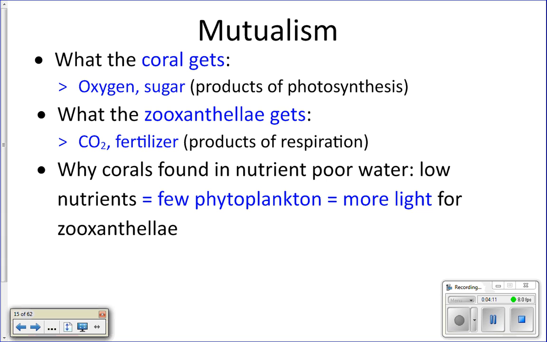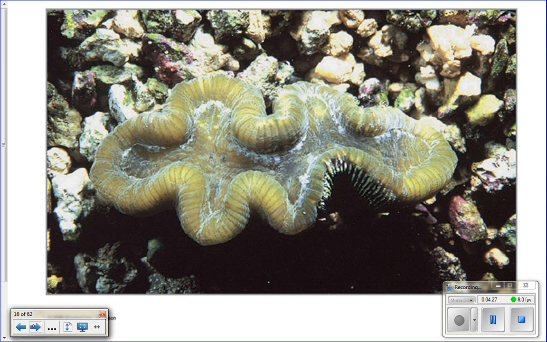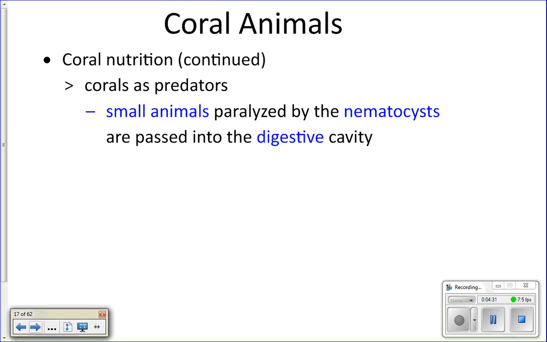Okay? So they need that nutrient-poor water in order to prevent phytoplankton blooms so they can get sunlight for their zooxanthellae. Does that make sense? Okay. So that's why they need to live in nutrient-poor water. Picture of coral. Okay. So that's how zooxanthellae are the way that coral get most of their energy.